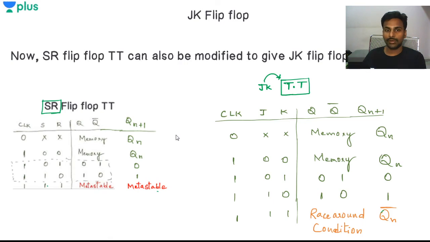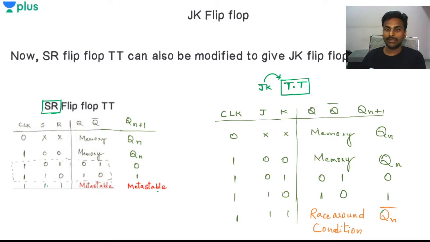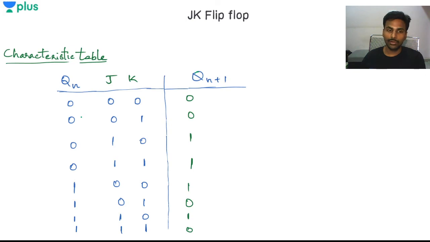Now, how to make the characteristic table of this JK? In the characteristic table, what is changing? First of all, J and K are the two inputs. Characteristic table means I need to find the table where I have to find out the Qn plus 1. So I should have Qn, I should have J, I should have K. What is Qn? Initial Qn can be 0 or it can be 1. That is basically memory, and J and K can be 0 and 1.